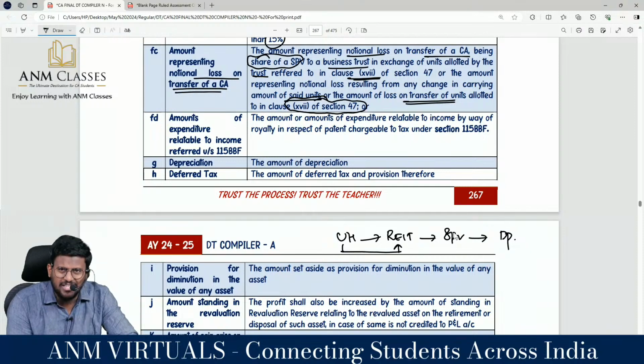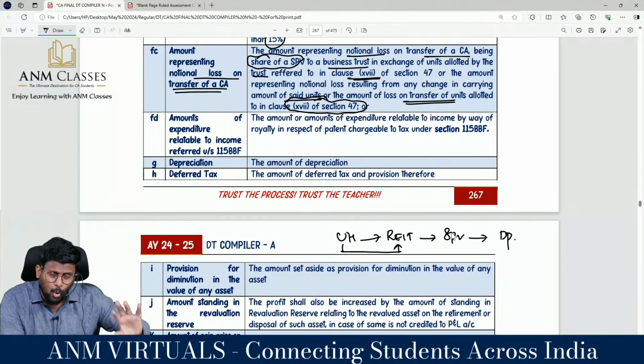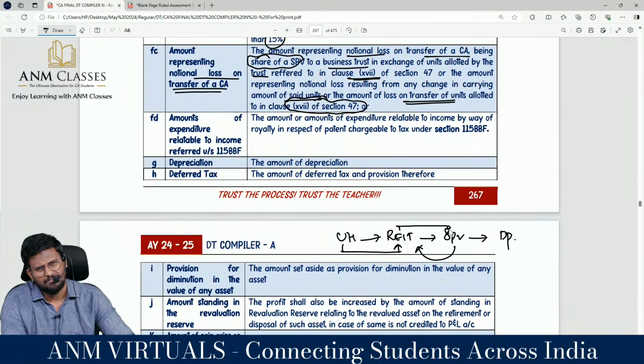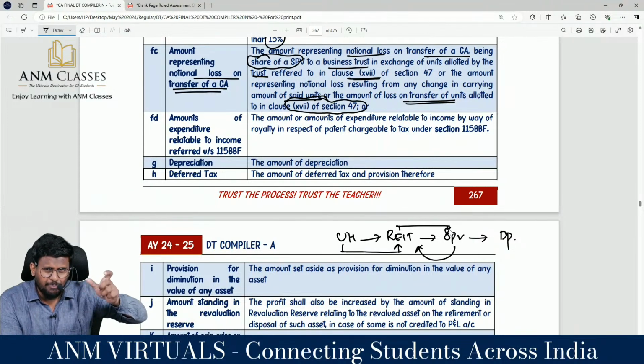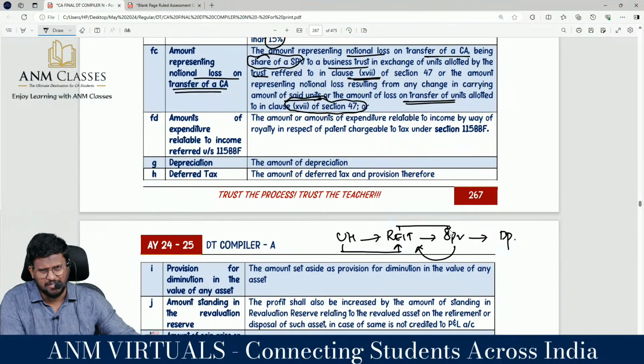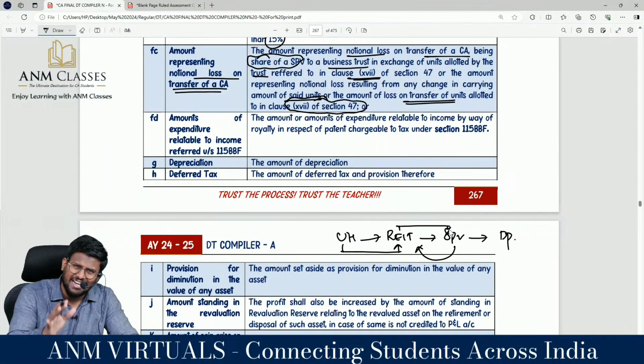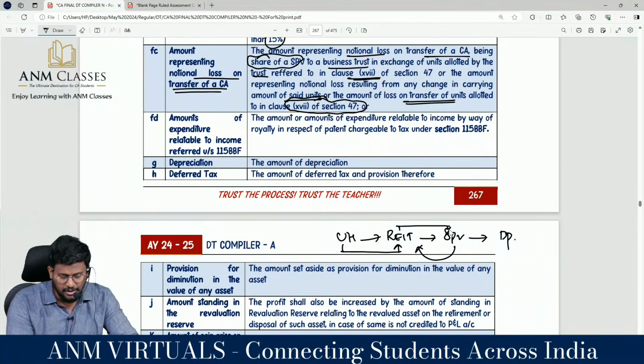My dear lovable students, with regard to this, REIT has to hold the shares in SPV. SPV shares sometimes would have been held by the outsiders. So what they will do, whatever shares held in the SPV will be given to the REIT, and the REIT will issue units to them. At that time the company would have calculated the notional loss, and that notional loss would have been debited to P&L account. That notional loss should be added back because it will not be regarded as transfer in the hands of the transferor as per section 47 clause 17.